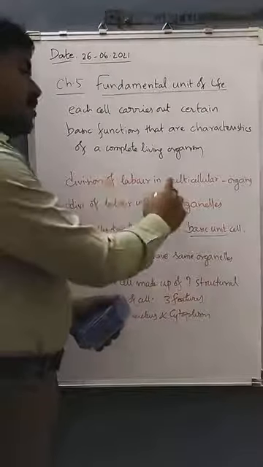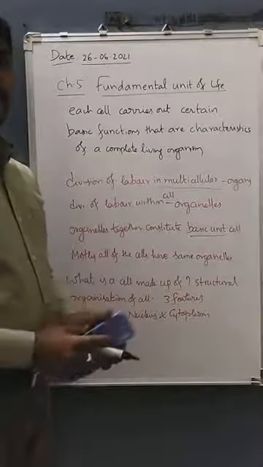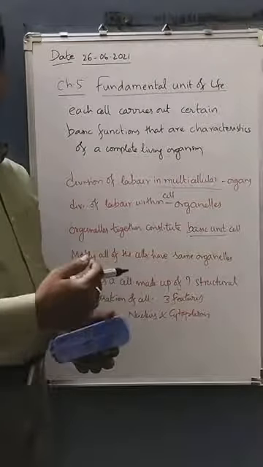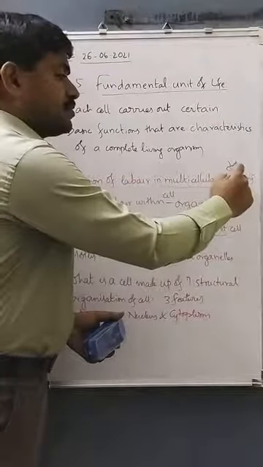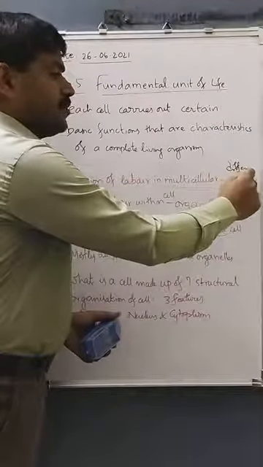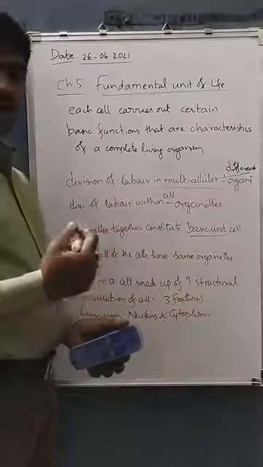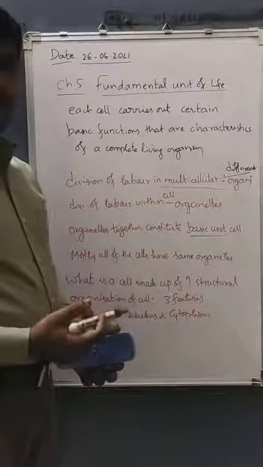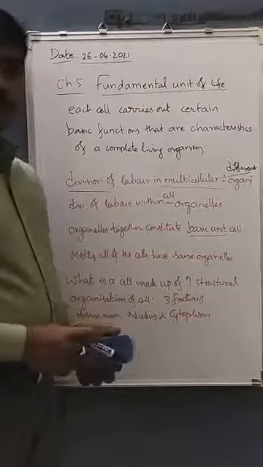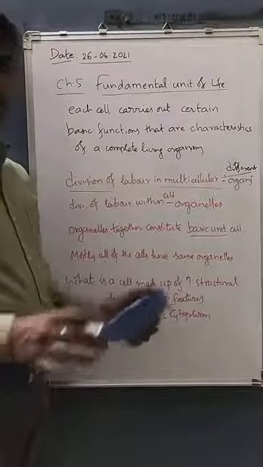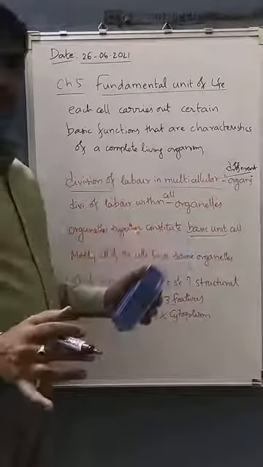In a multicellular organism, different functions are carried out by different organs. As multicellular organisms have different specialized tissues or organs, these different functions are distributed among those organs.